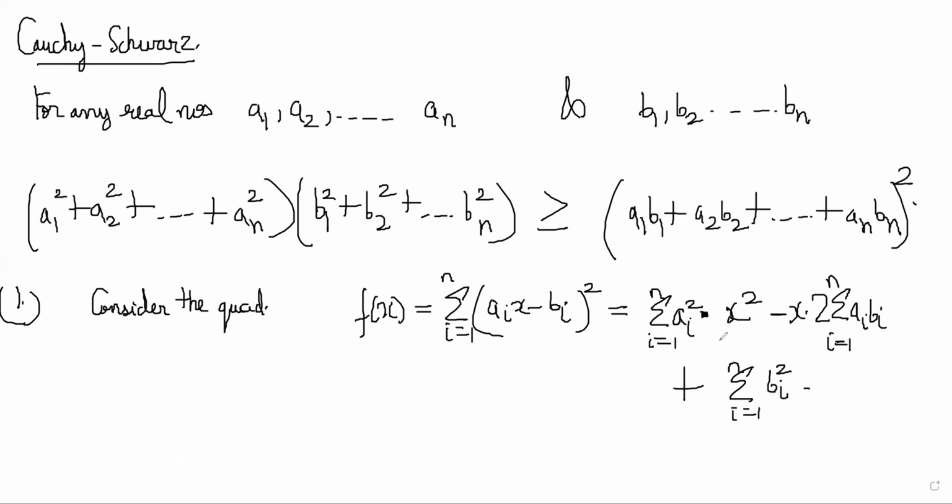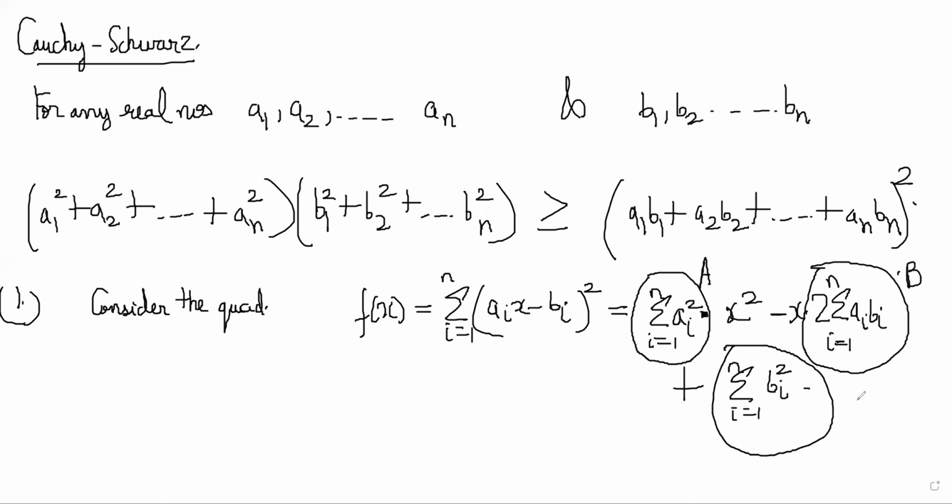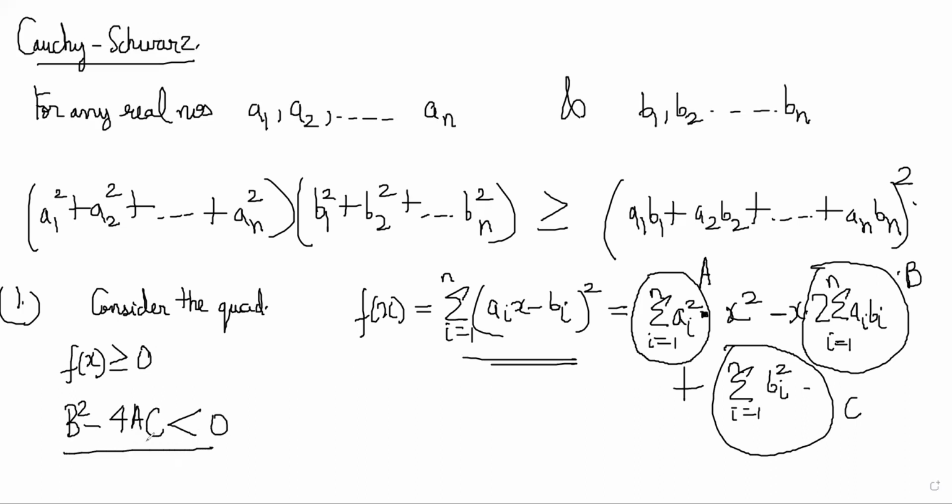So this quadratic is actually going to look like this. This is your capital A. This is with the minus sign. This will be your capital B. And this will be your C in the quadratic, right? Since we know that this polynomial is always greater than or equal to 0, f(x) is greater than or equal to 0 because it's a perfect square sum. Therefore, we'll always have B square minus 4AC is less than or equal to 0. The discriminant for this quadratic should be less than or equal to 0, right?